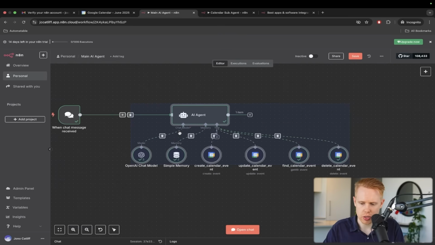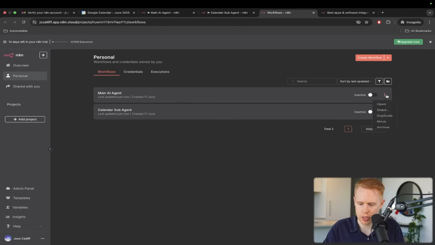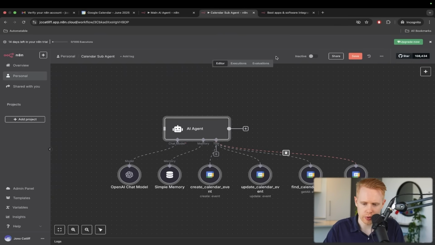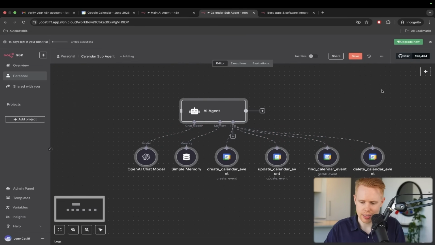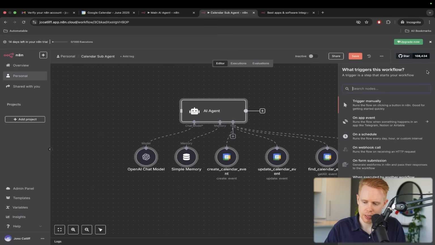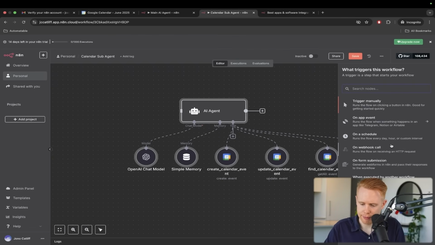Now, you could also just duplicate this entire workflow if you're unsure how to do that. You could hit the three dots here and duplicate the workflow, and then you just delete the chat widget. And so now we have a duplicate of this existing AI agent. If we hit the plus button up top, we come into contact again with multiple triggers.